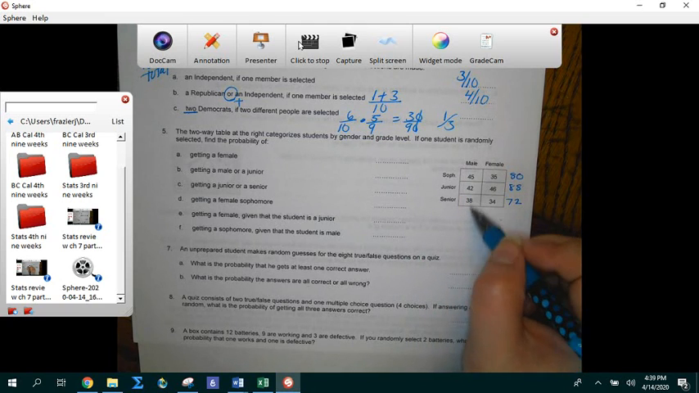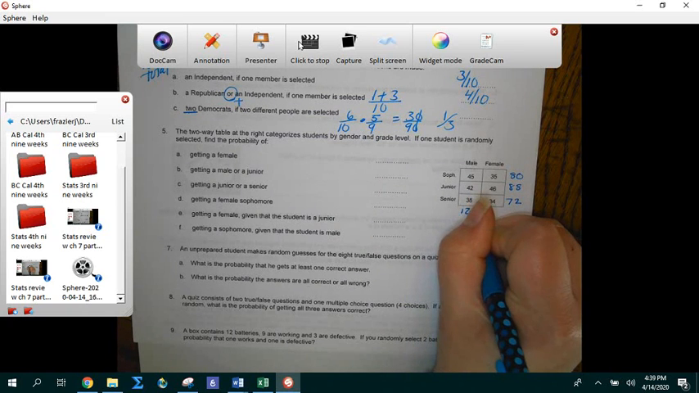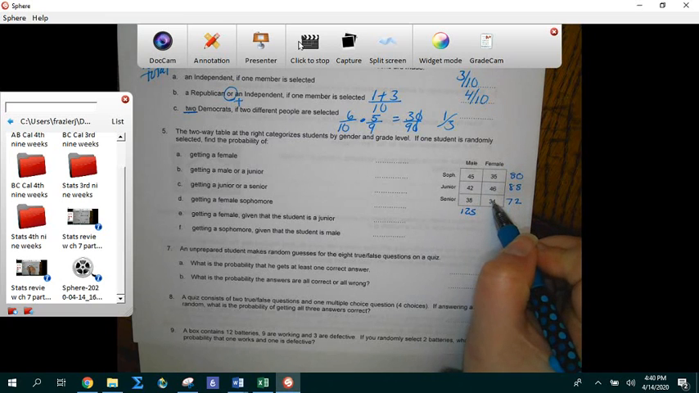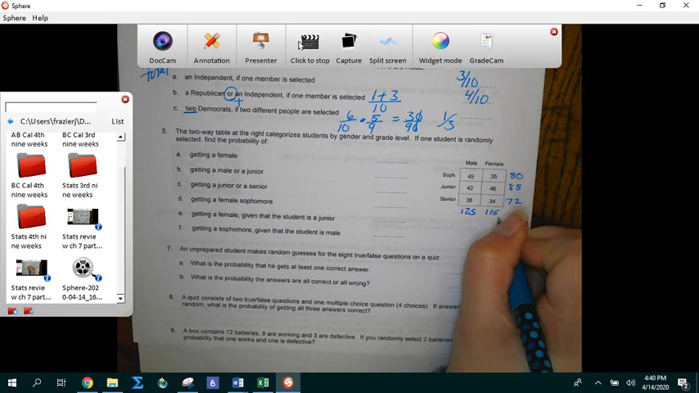If I add this way, 45, 42, and 38 is 125. 35, 46, and 34 is a total of 115. 125 and 115, that would be a total of 240.